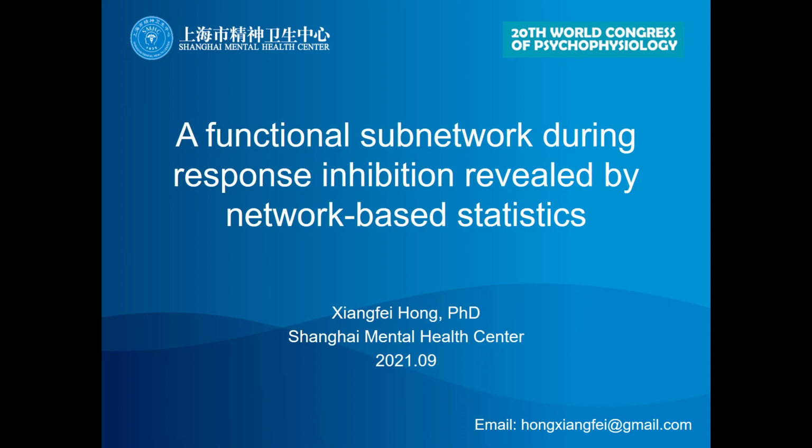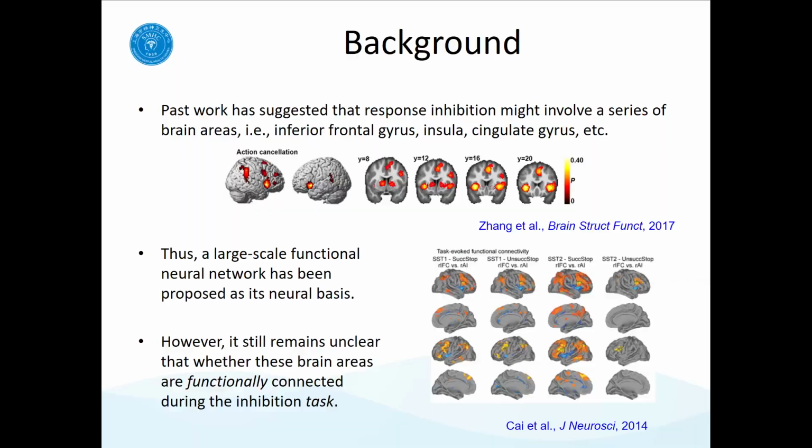The title of my talk today is A Functional Subnetwork During Response Inhibition Revealed by Network-Based Statistics. Previous studies have consistently shown the activation of a series of brain regions during response inhibition tasks, such as the stop signal task. Here is a figure showing the brain activation patterns from a meta-analysis which included 108 stop signal experiments. Based on such results, a large-scale functional neural network has been proposed as the neural basis of response inhibition.